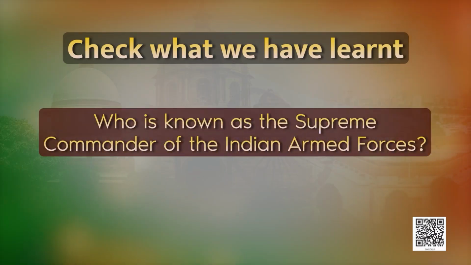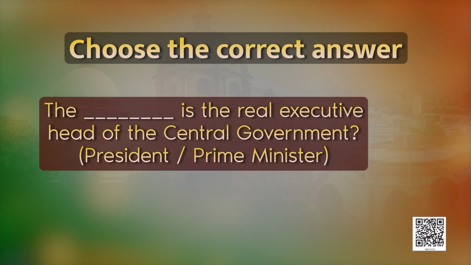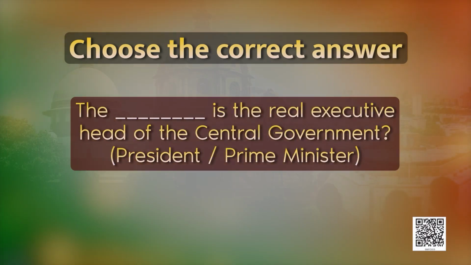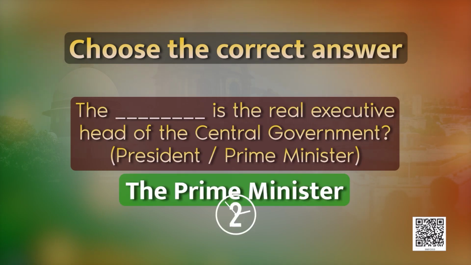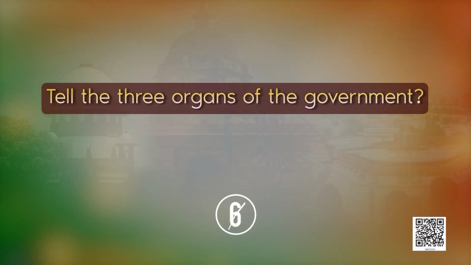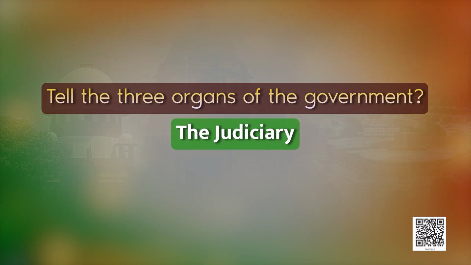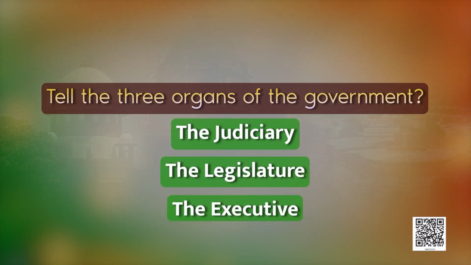Now, let's check what we have learnt today. Tell me who is known as the Supreme Commander of the Indian Armed Forces. Yes, the President. Now choose the correct answer. The blank is known as the executive head of the central government. President or Prime Minister? Yes, the Prime Minister. Tell the three organs of the government. The answer is the judiciary, the legislature and the executive.